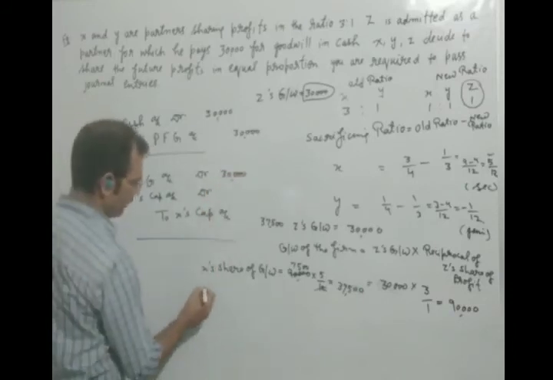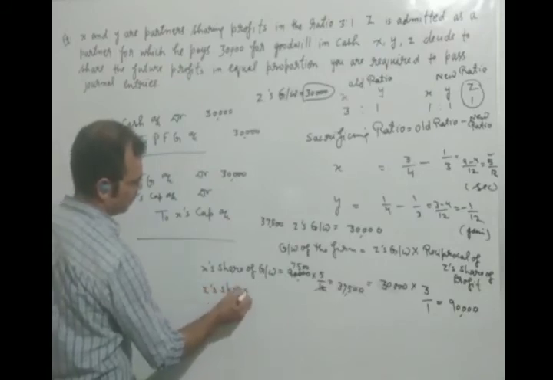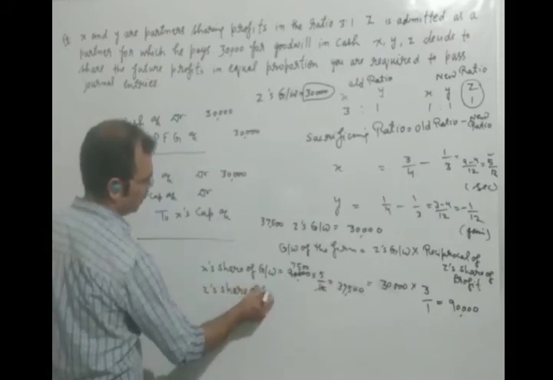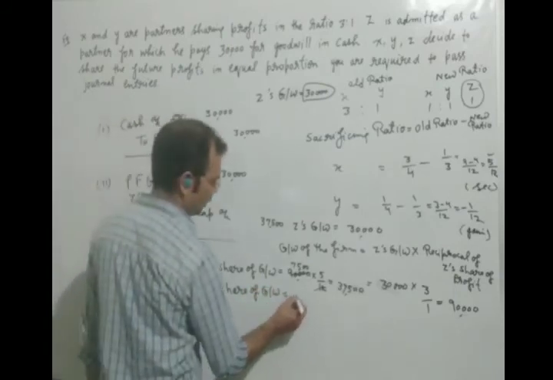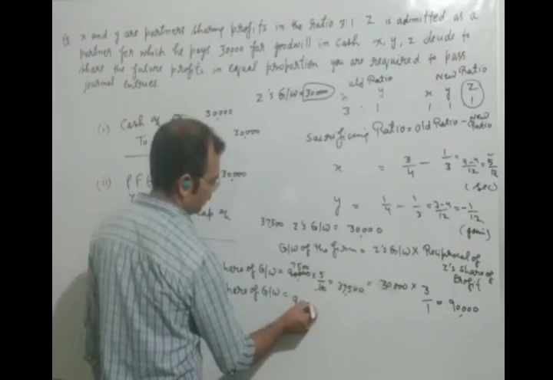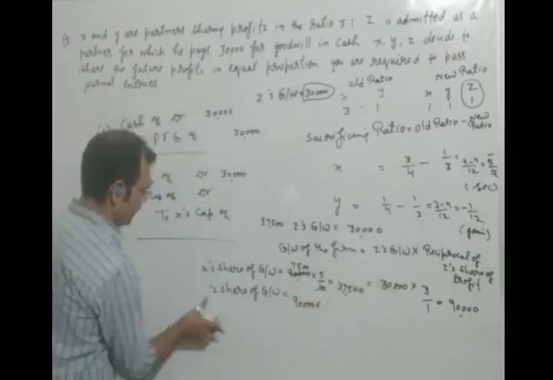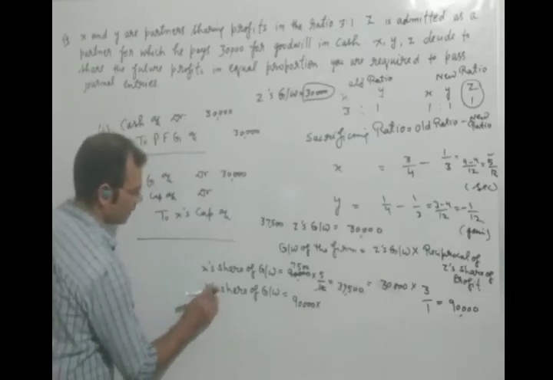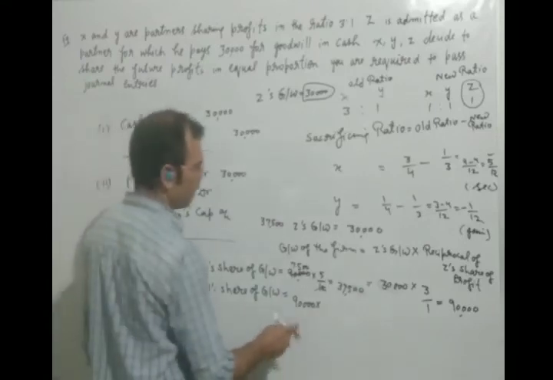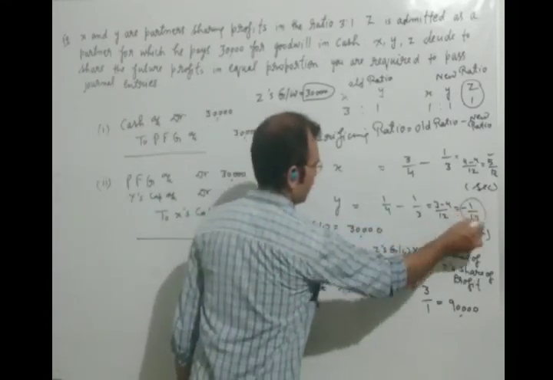Now we will find Y's share of goodwill. It will be 90,000 into, what is the share? It is not Z, it is Y's share of goodwill. What is Y's share of goodwill? It is written 1/12.